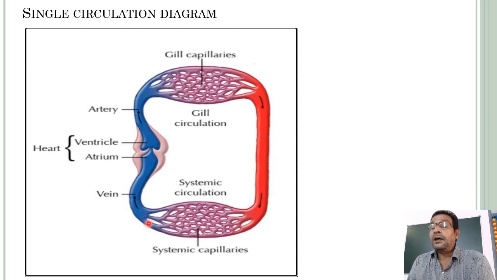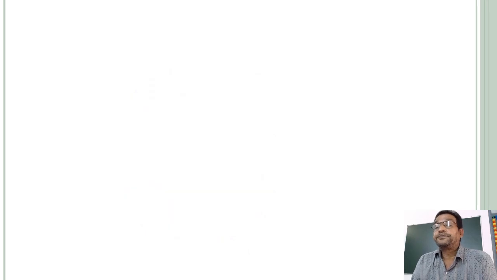Then this is deoxygenated blood. This deoxygenated blood again reaches the heart chamber, the atrium. So from here blood flows to the gills. From the gills, directly it is supplied to the body tissues, and again it reaches the heart. So this is called single circulation heart.